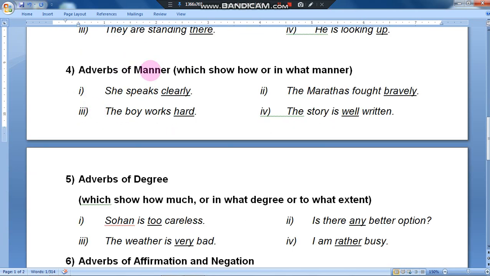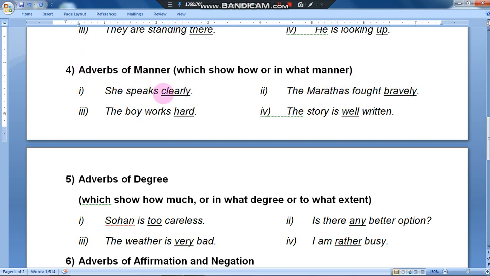Fourth one, adverbs of manner, which show how or in what manner. Most of the time, these kinds of adverbs are used in clauses. We have a main question segment over there, adverb clauses, where all these things are very important and it will help you a lot.